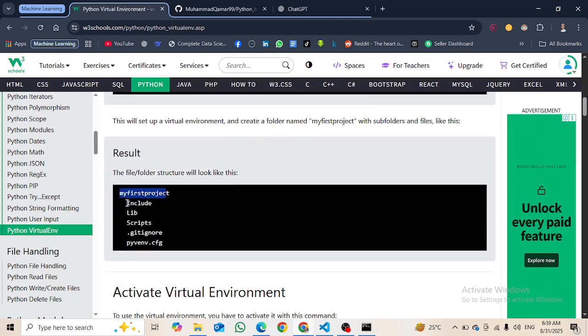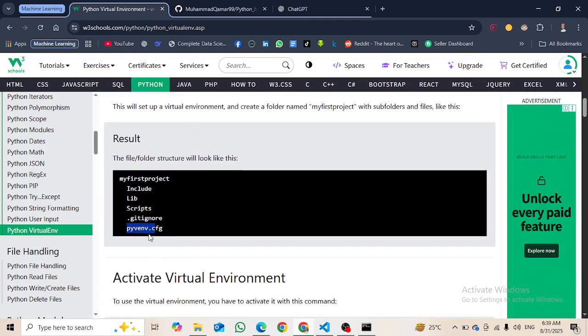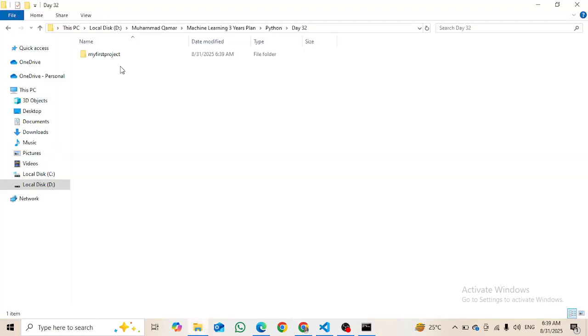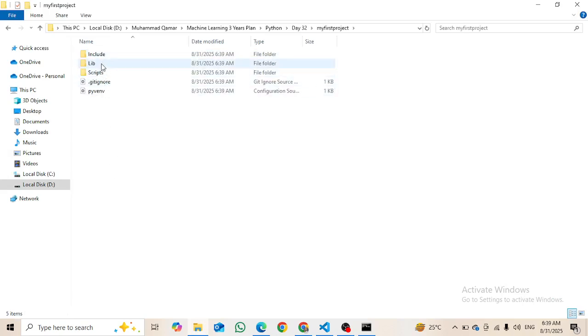My first project will have include, lib, scripts, .gitignore, and then we have the virtual environment Python configuration file, pyvenv.cfg. So here I have my day 32. Here you can see that it has been created, and inside it we have include, lib, which means library, then scripts, and then something else also.